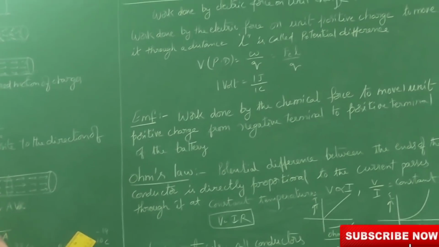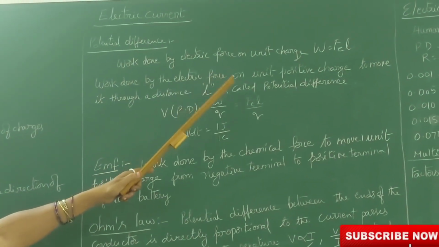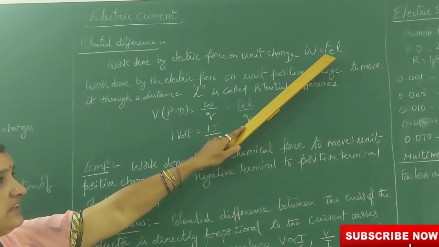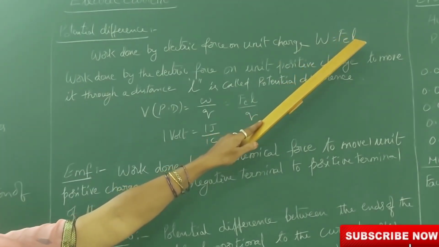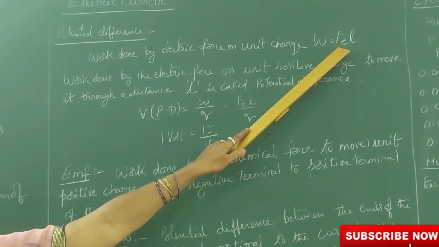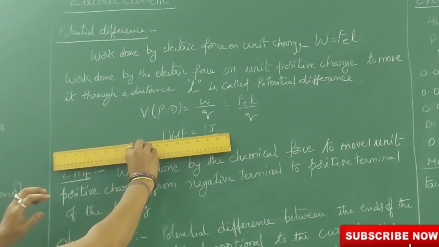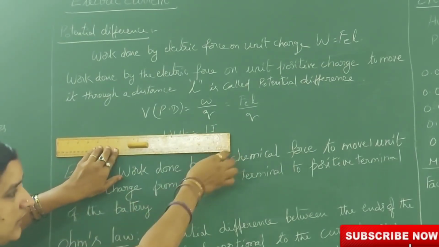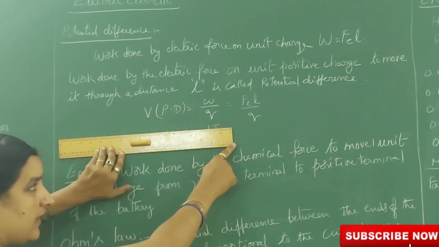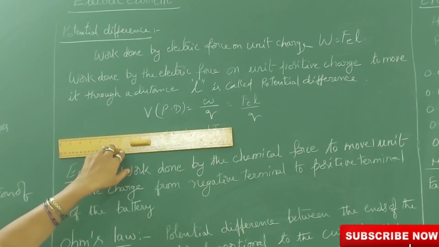Next, potential difference. What is a potential difference? Work done by electric force on unit charge, W is equal to Fe into L. Fe means the electric force, L means the length of the conductor. Suppose this is an electric conductor. To move one unit positive charge from one end to the other end, how much work has to be done? That is called potential difference between the two ends.